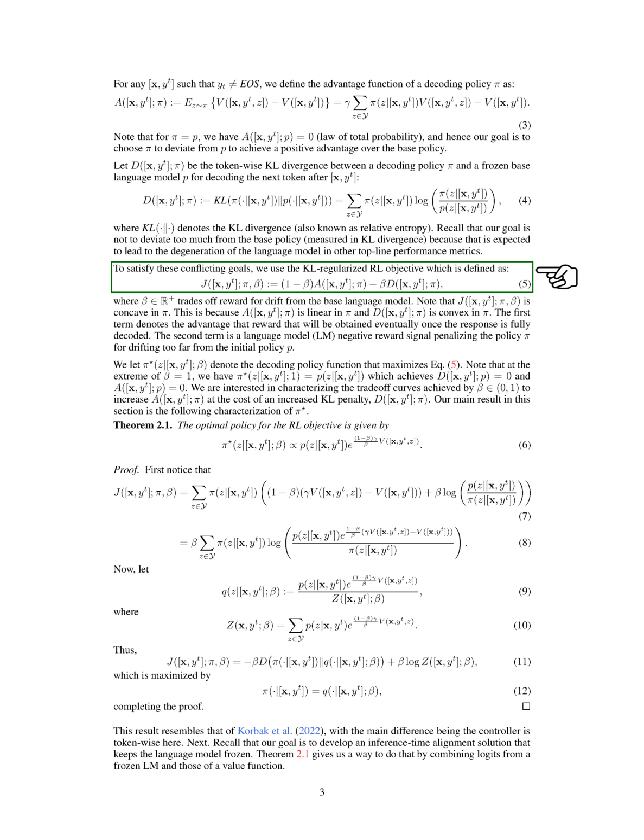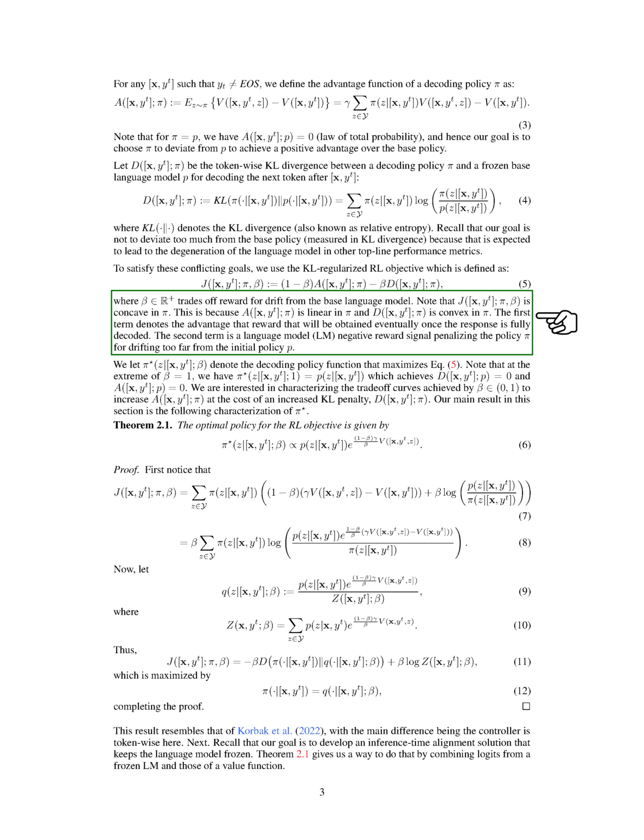To satisfy these conflicting goals, we use the KL regularized RL objective, which is defined as J(X, Y^t, pi, beta). This is a trade-off between the advantage, the reward that will be obtained eventually once the response is fully decoded, and a negative reward signal penalizing the policy pi for drifting too far from the initial policy P. We let pi^*_beta(z | X, Y^t) denote the decoding policy function that maximizes this objective. We are interested in characterizing the trade-off curves achieved by beta in [0, 1] to increase A(X, Y^t, pi) at the cost of an increased KL penalty, D(X, Y^t, pi).